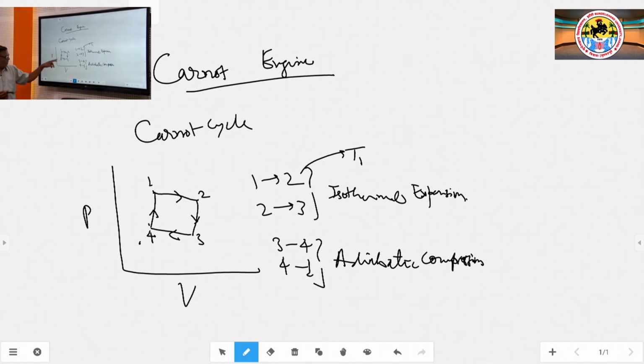So, this way it makes a complete cycle, which is your Carnot cycle, and the engine which is working on the Carnot cycle is the most efficient engine. No engine can work more efficiently than the Carnot engine.